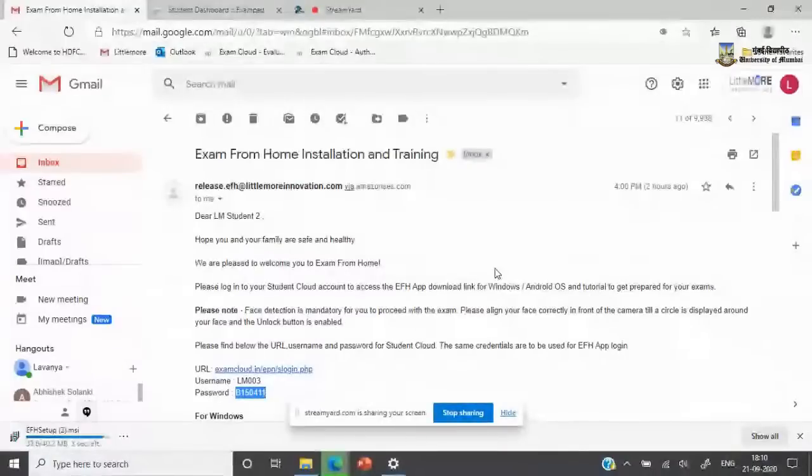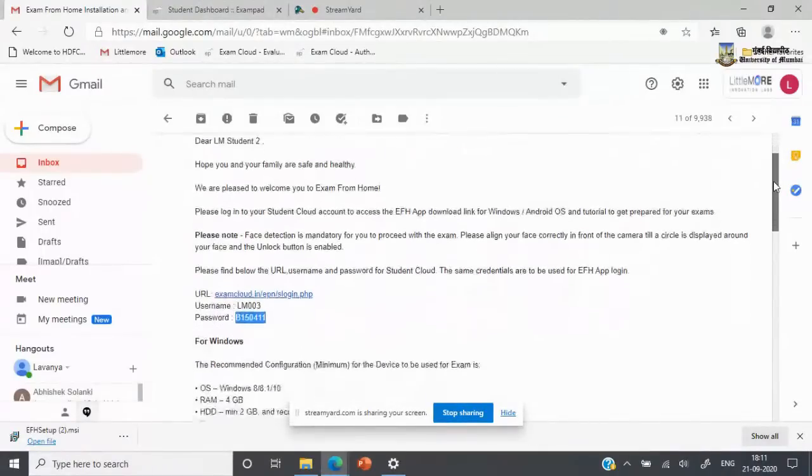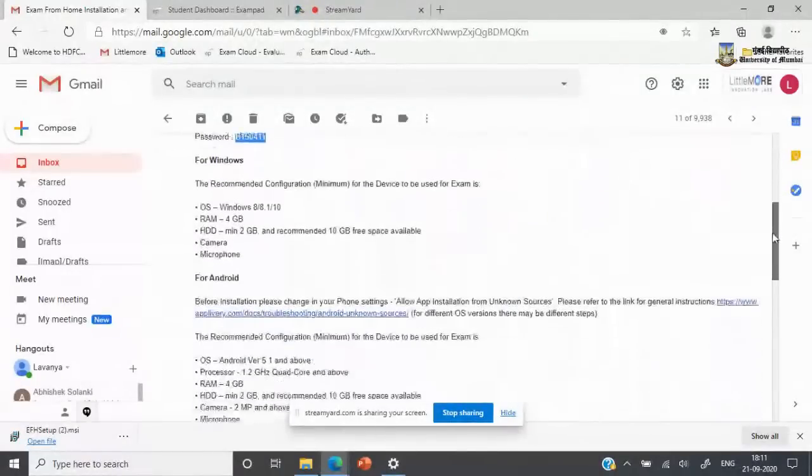Please also note that this has a lot to do with lighting. The lighting must be in front of you and not behind you. By that, I mean, please don't sit with a window behind you. Please sit maybe facing your window. So light must fall on your face for the system to actually be able to detect your face using your device camera.